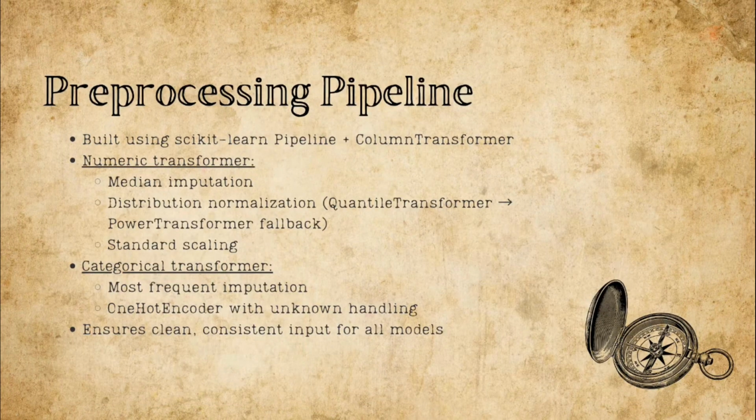To ensure consistent and clean input for the models, we built a pre-processing pipeline using ColumnTransformer and scikit-learn pipelines. For numerical columns, we applied median imputation, a distribution transformer, and standard scaling. For categorical features, we used most frequent imputation and one-hot encoding. To improve model robustness, the encoder automatically handles unknown categories.